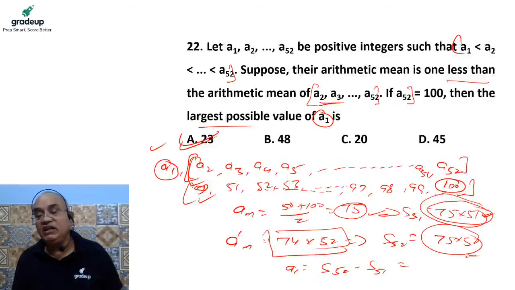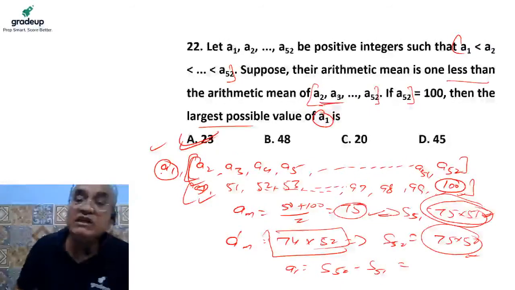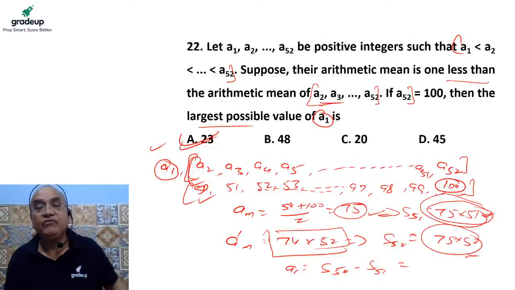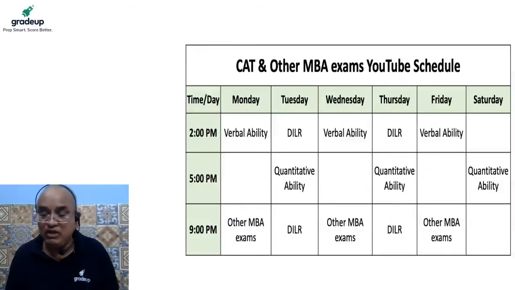You can do it easily. So the correct answer is 23. Very easy question. Go to the next question. Oh, it ends there.